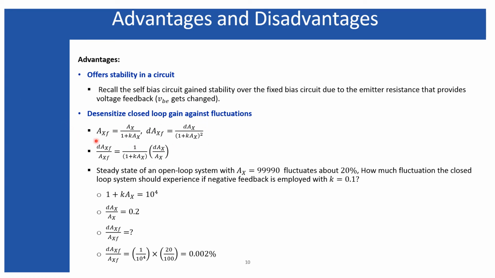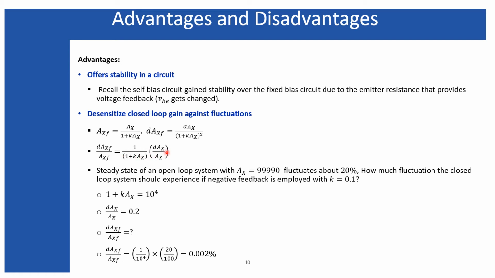Take this example. This is the general expression for the gain that I have obtained. Now if you differentiate this closed loop gain expression with respect to the open loop gain, you get this expression, where I have made a rearrangement. Now if you divide this expression by the original gain expression, the left hand side represents the percentage change in closed loop gain, whereas this quantity represents the percentage change in open loop gain.